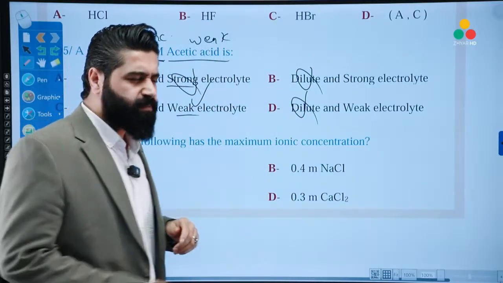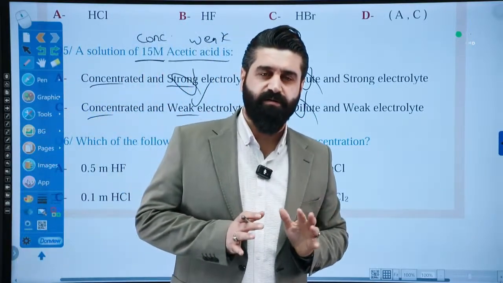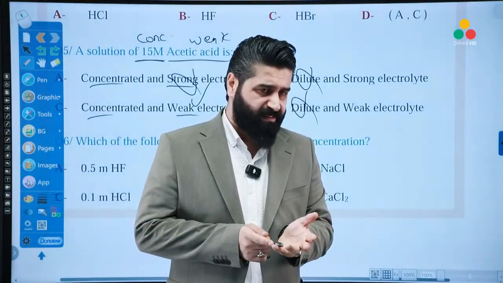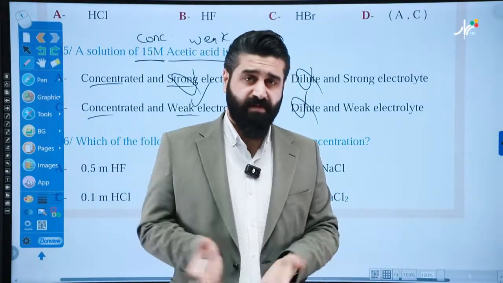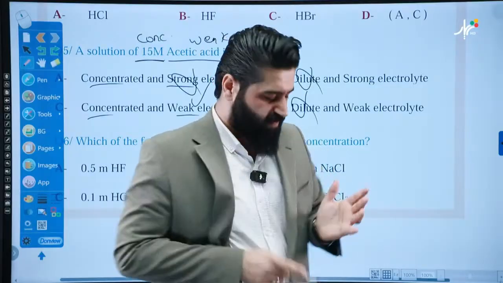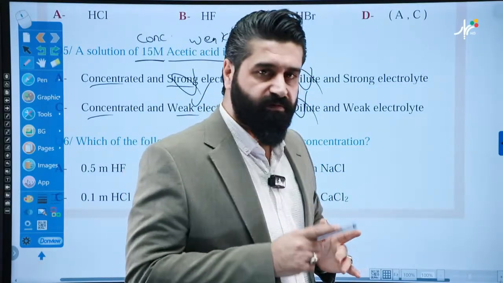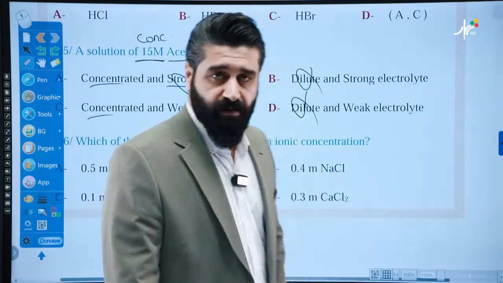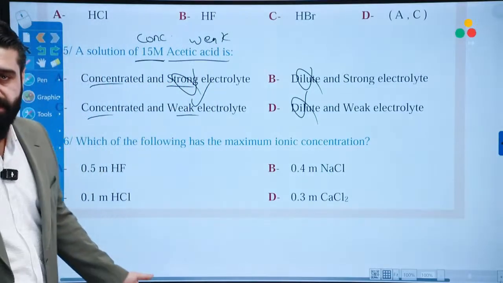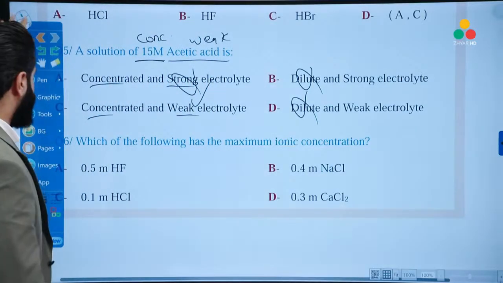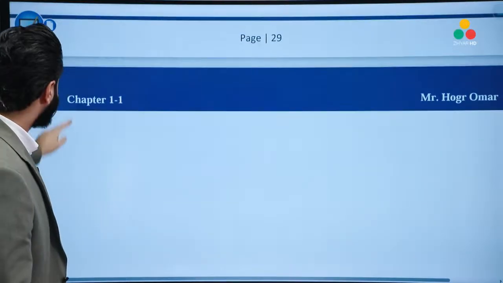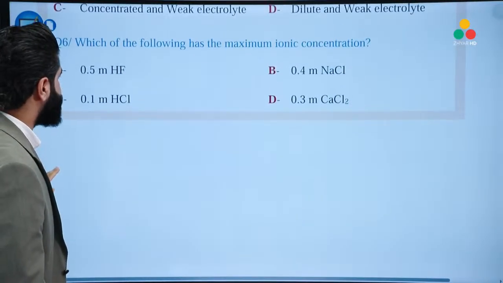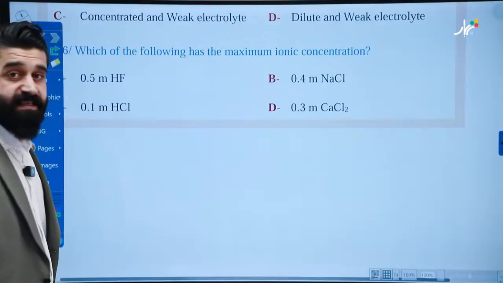How do we know if the number is big or small? Once you see a decimal number like 0.001, 0.002, these are small numbers. But if we have 5 molar, 10 molar, 15 molar, in chemistry these are very big numbers for the concentration. The last question. And then in the next lesson, I'll start to explain section 2.